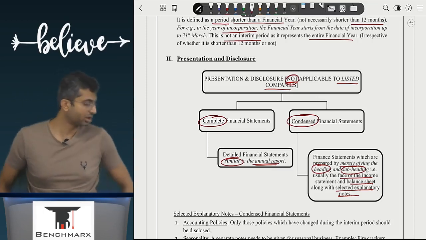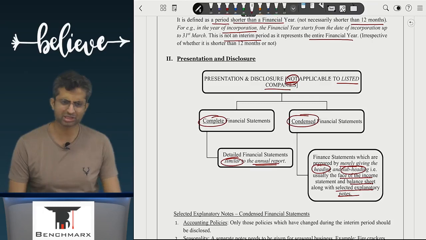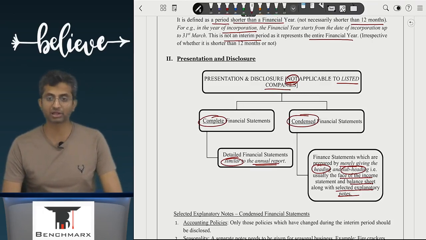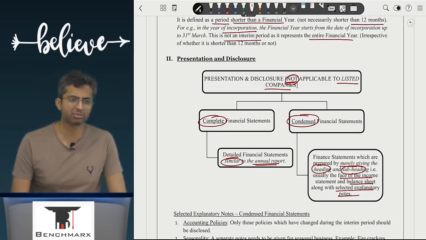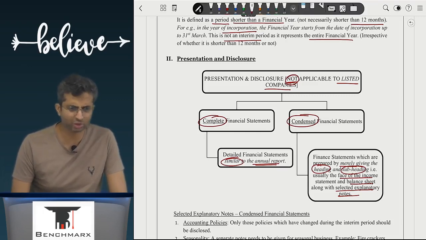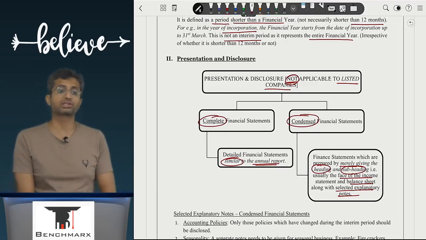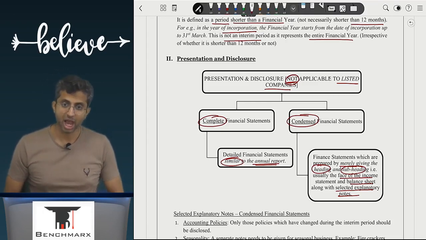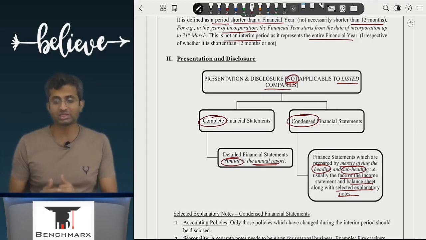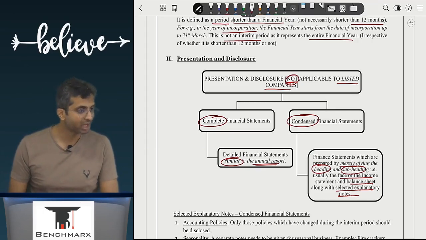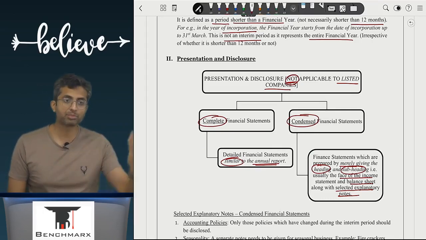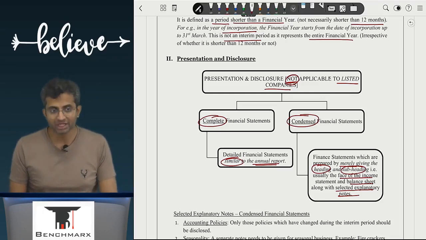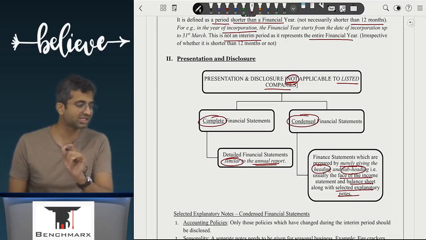Further, if your business has any kind of seasonality, you understand seasonality? Like firecracker business. Firecrackers are doing very well right now, a lot of firecrackers will be sold. But if you look at monsoons, if you look at summer months, do you have any material sales of firecrackers? No. And as a result, close to Diwali, the firecracker sales are at an all-time high. So if you are in the books of a company like Standard Firecrackers and it is preparing a report for this third quarter, that is a quarter from October to December, its sales would be very high. But if I compare it with the sales of some other quarter, it will appear to be very low. So I'll have to tell the reader that my business is a seasonal business, like a mango business. In which case that disclosure will have to be given.